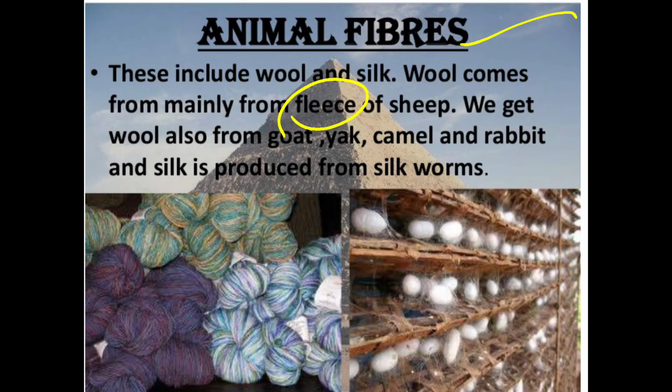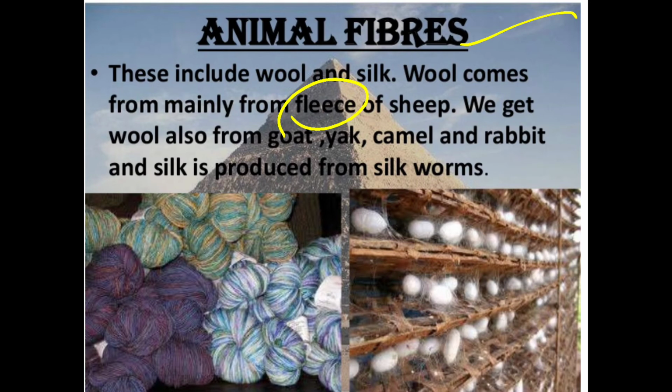Through that they make wool. We also get wool from goat, yak, camel and rabbit. So from the fleece of animals they make the wool.